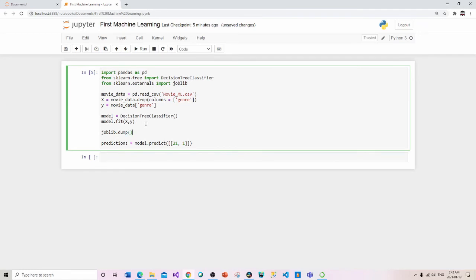So joblib dump, and the first parameter or argument is model.